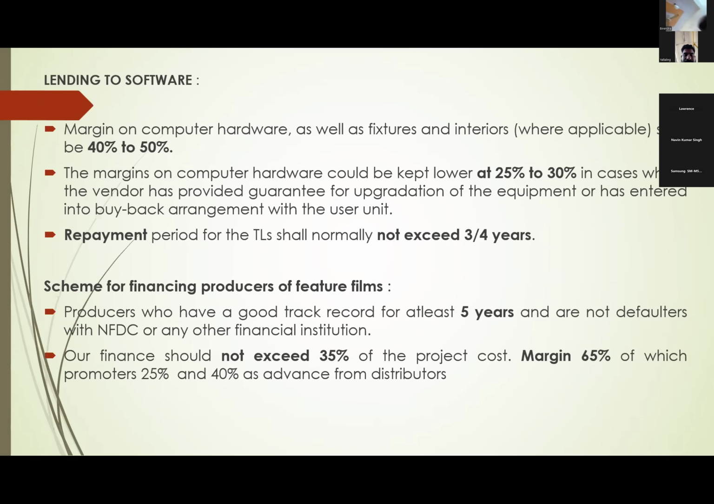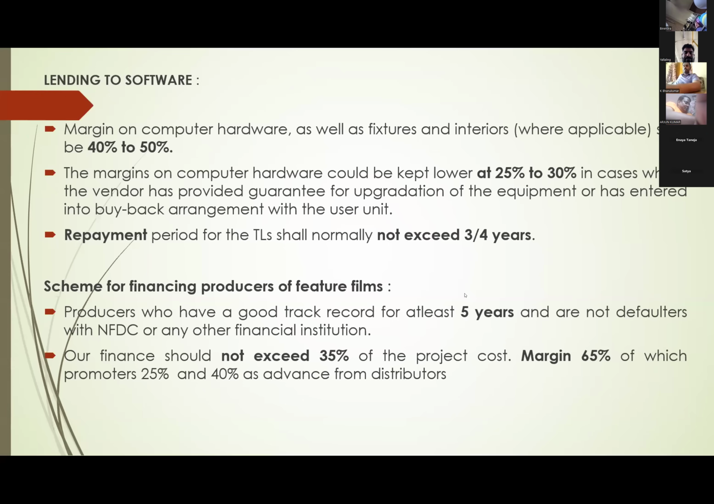While lending to software, margin on computer hardware as well as fixtures, etc., should be 40 to 50%. Why margin 40 to 50%? Whereas for other loans, we say 25% or 30% margin. The reason is that computer hardware becomes obsolete because technology changes very frequently. Within a short time, it will become obsolete, not useful. That is why our loan is to be closed as early as possible. So we prescribe a higher margin, that is 40 to 50%.